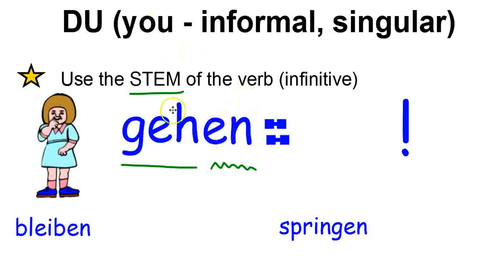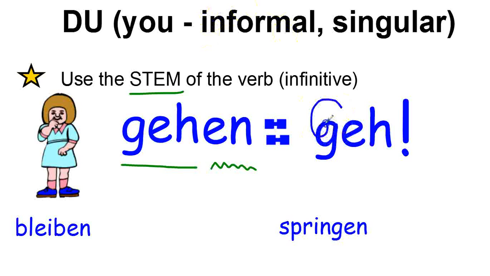So, to say, hey, little girl, you go, you could just say geh. Of course, you want to make sure that you capitalize this because it is the beginning of a sentence. And so you would say Geh.